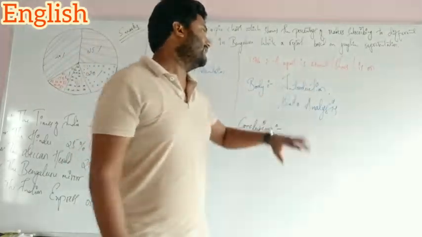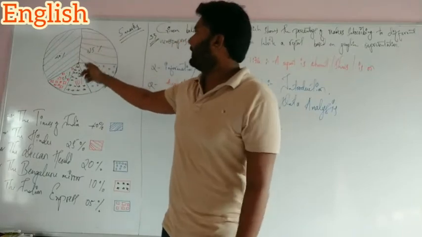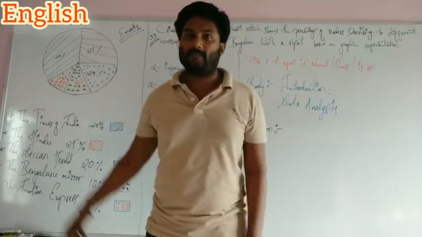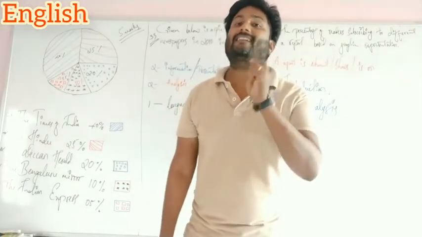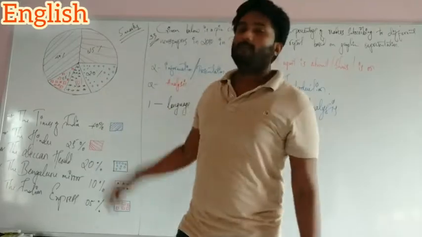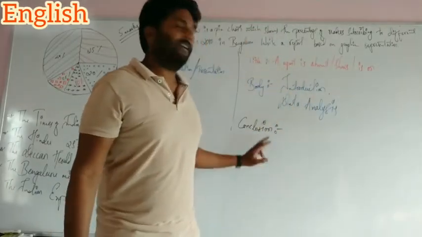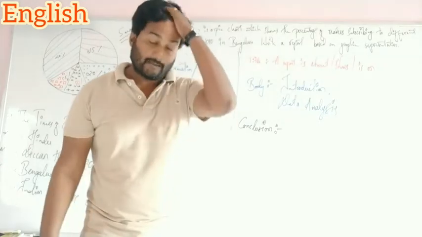Okay, that's the introduction. And data analyzation. See, the data is 40%, 25%, 20%, 10%, 5%. These facts and figures are known as the data analyzation. By comparing, we should write. And the last one is the conclusion. In Kannada you call it upasamhara.